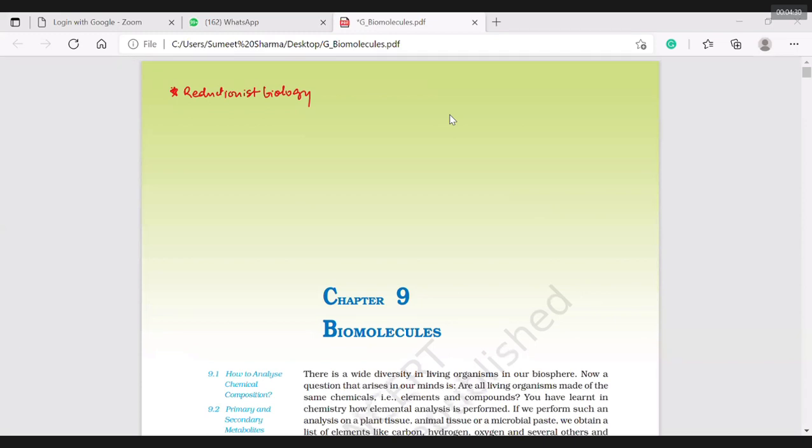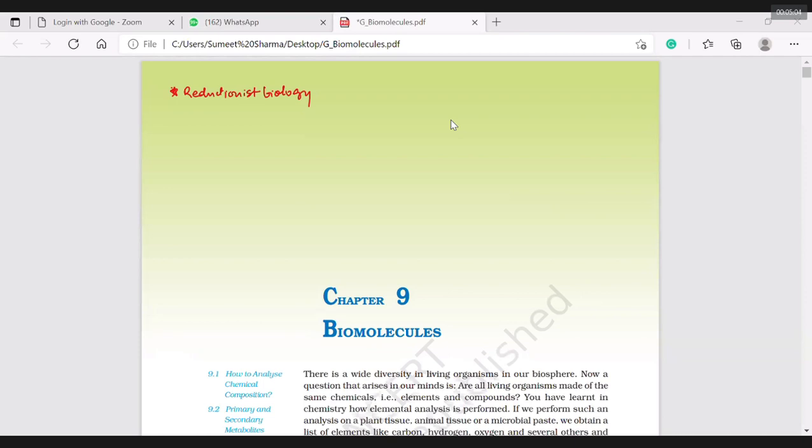It means trying to identify the molecular reason for all the functions that you and I, or any organism, are doing. It is studied on the grounds of physics, chemistry, everything, and we are trying to get the answer on the basis of chemicals. What is the chemical basis of life? If anyone asks, the answer is nucleic acid, meaning DNA is the chemical basis of life. If DNA is not there, nothing will be there.